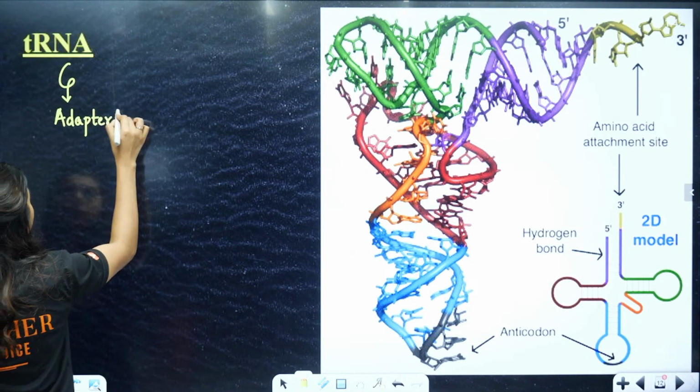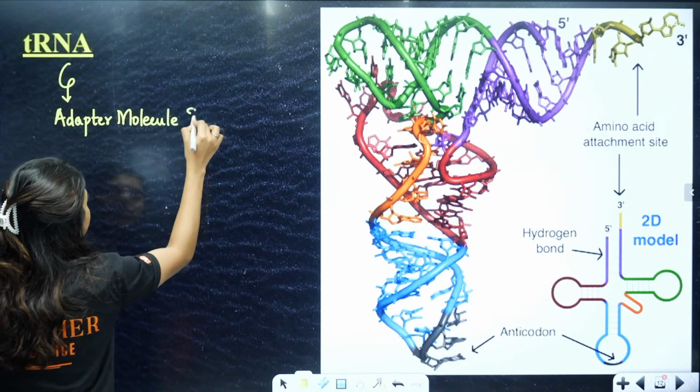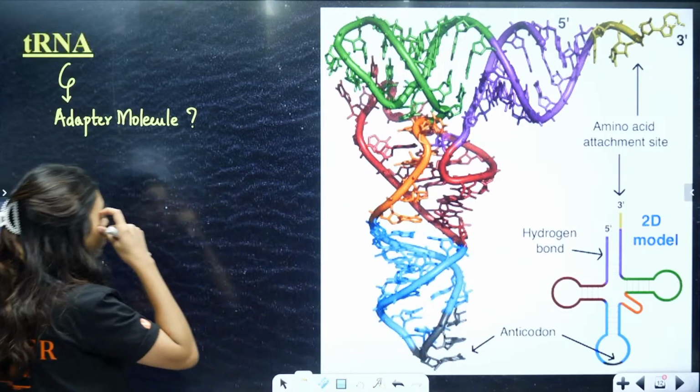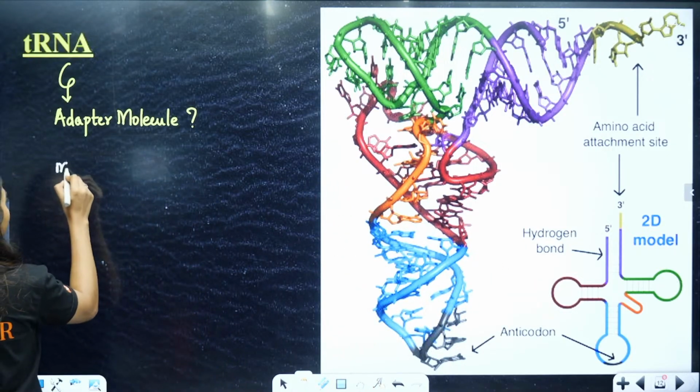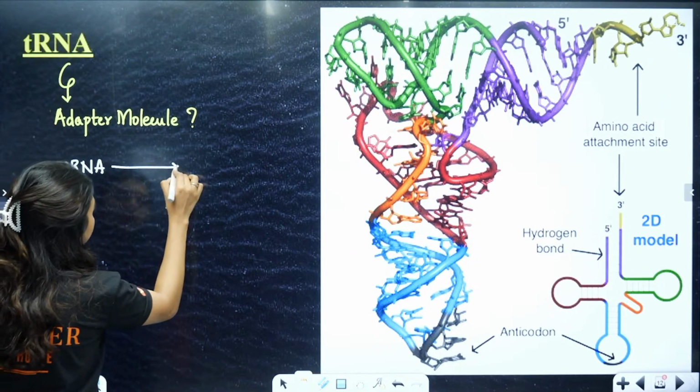Adapter molecule. Now, what is this adapter molecule? See, students, when we got the mRNA, we knew that we have to convert this mRNA to protein.